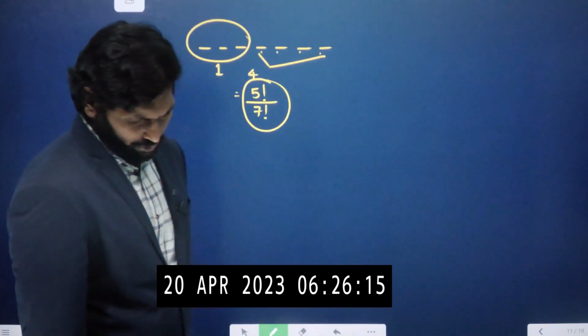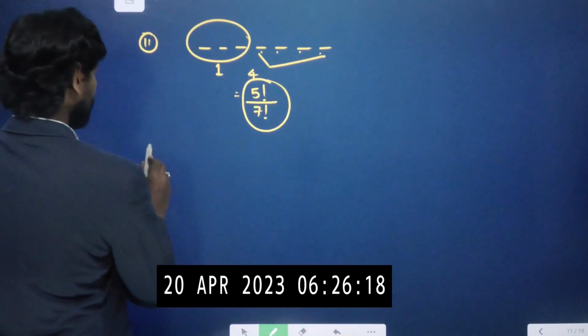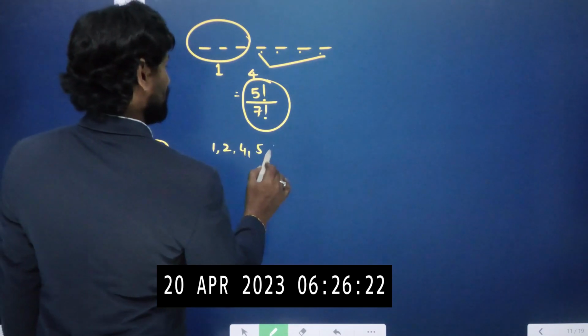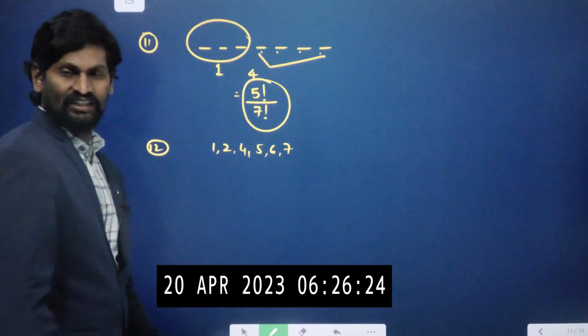Let us move on to question number 12. One number is selected at random from the 4-digit numbers that can be formed from the digits 1, 2, 4, 5, 6, 7. So these are the digits.